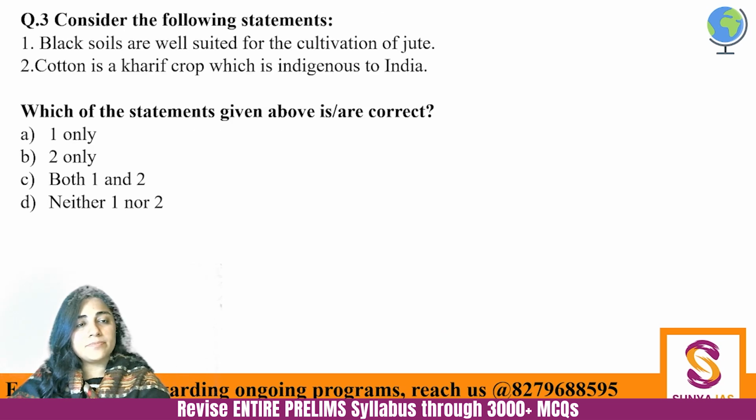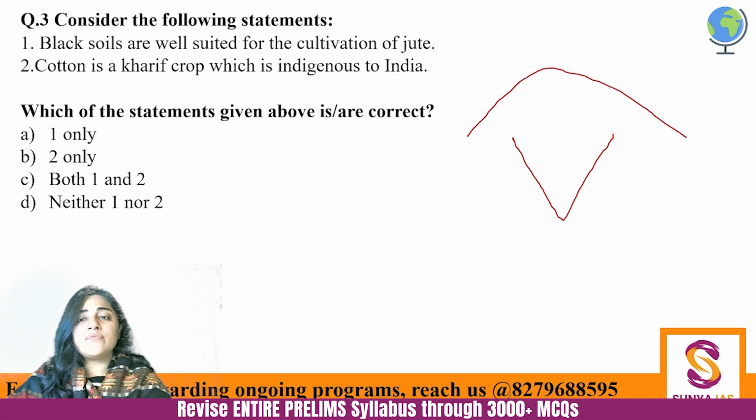Next, consider the following statements. Black soils are well suited for the cultivation of jute. And cotton is a kharif crop which is indigenous to India. Which of the given statements are correct? So if you know anything about cotton, you would know that cotton was found in Indus Valley civilization, right?